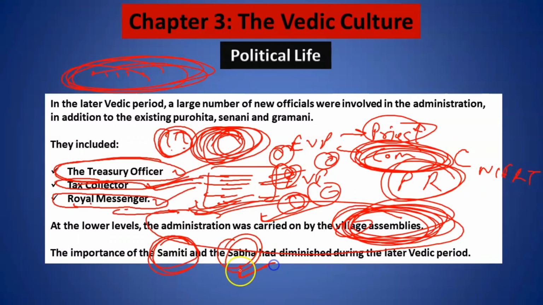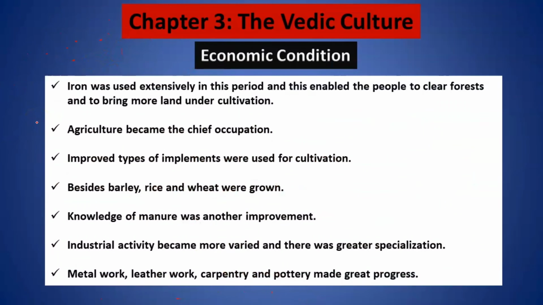Sabha means the elder people of that kingdom, and Samiti means everybody of that community. This declined, which means democracy reduced, and the king would give his or her title to his or her son only. So now somebody else cannot become king. All right, I hope this point is clear.